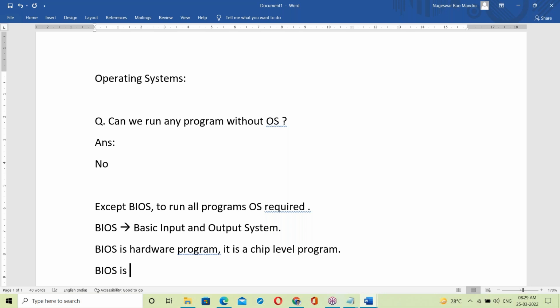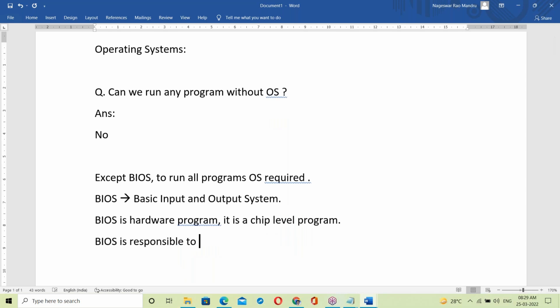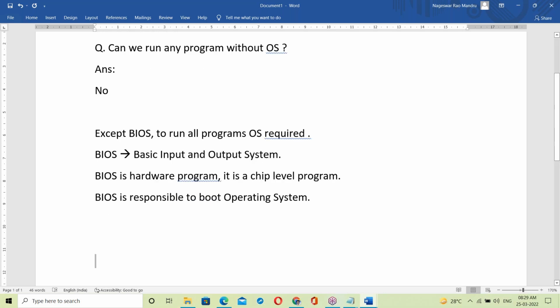BIOS is responsible to boot the operating system.